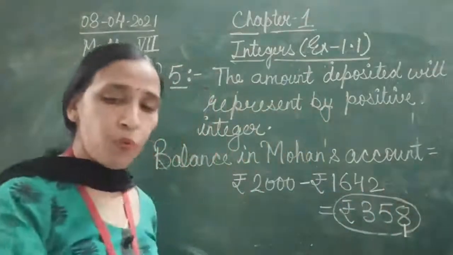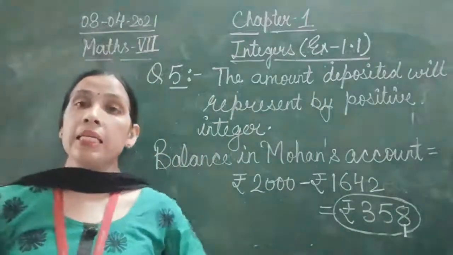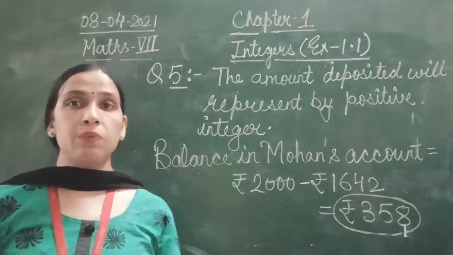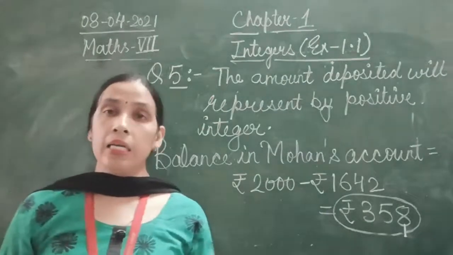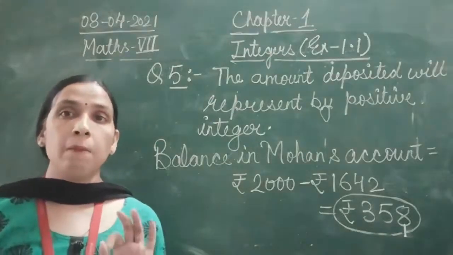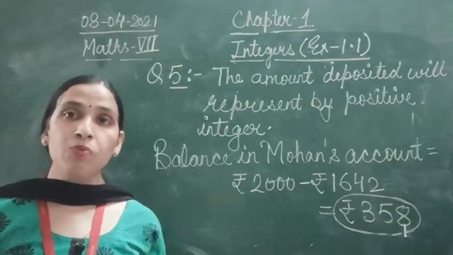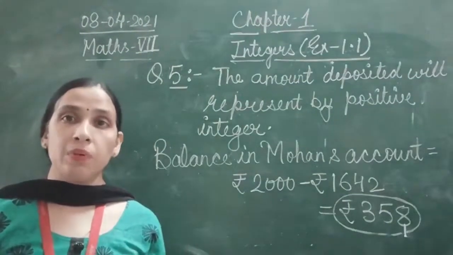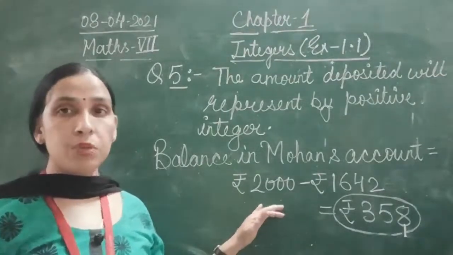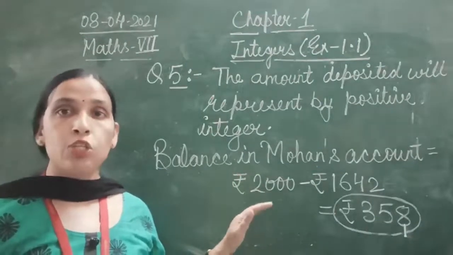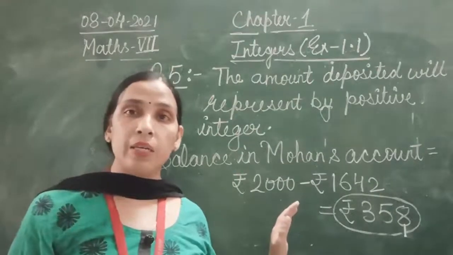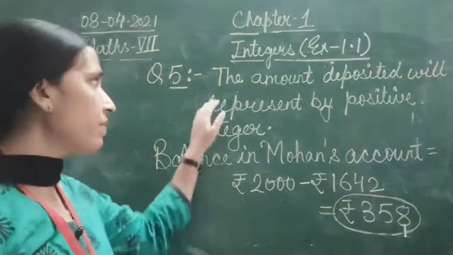So what we have seen in this question is that in a bank account, the amount which is deposited will be credited, and that credited amount will be represented by a positive integer. But the amount which is debited from an account will be represented by a negative integer. So this amount of 2000 rupees was deposited, so that is the credited amount and will be represented by a positive integer. That only we have written in the first part.